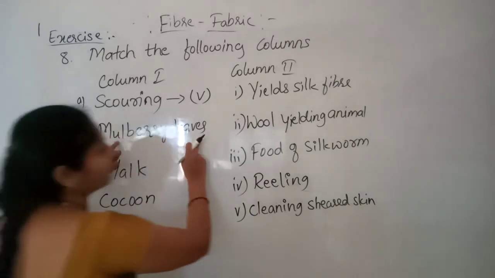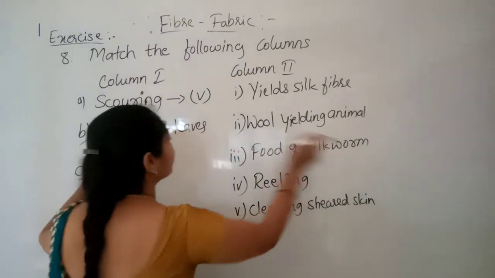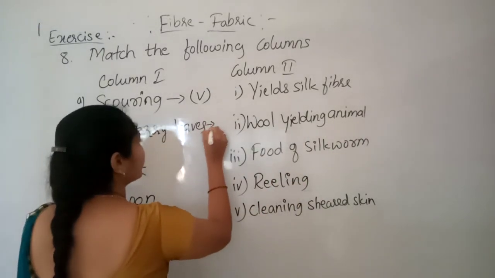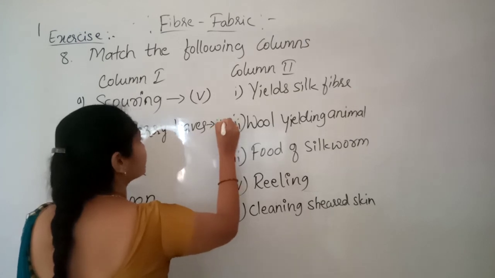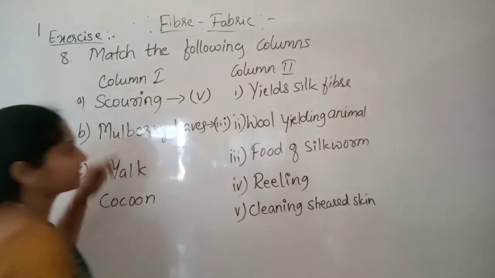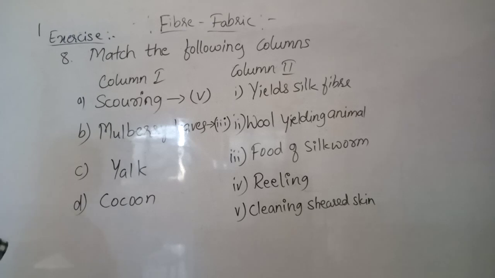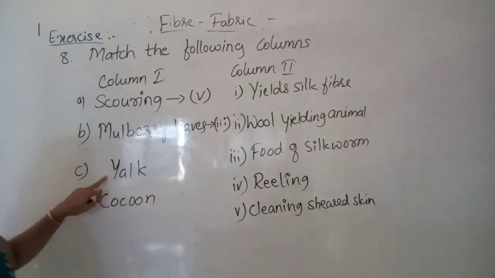Mulberry leaves are the food of silkworm, so in front of it you have to write the third answer from column 2. Right. Then yak.